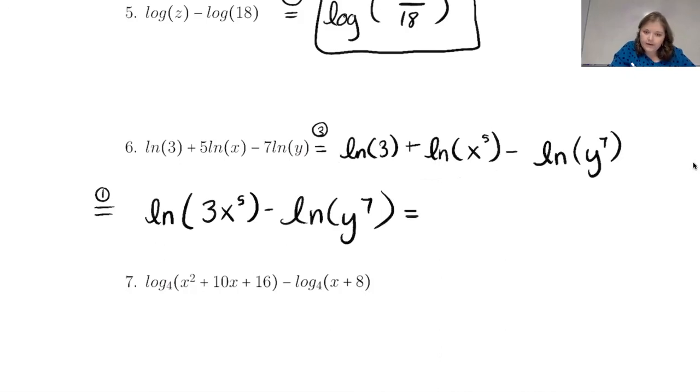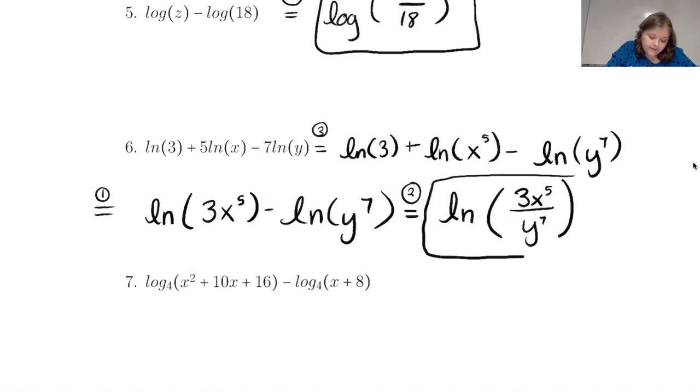So now we have 2 logarithms being subtracted. And so we can write it as a single logarithm with division on the inside. And that is going to be the second property. So 3x to the 5th over y to the 7th. And so now you see this is written as one logarithm. There's no coefficient out front. And so that is in its most condensed form. So that is our final answer.